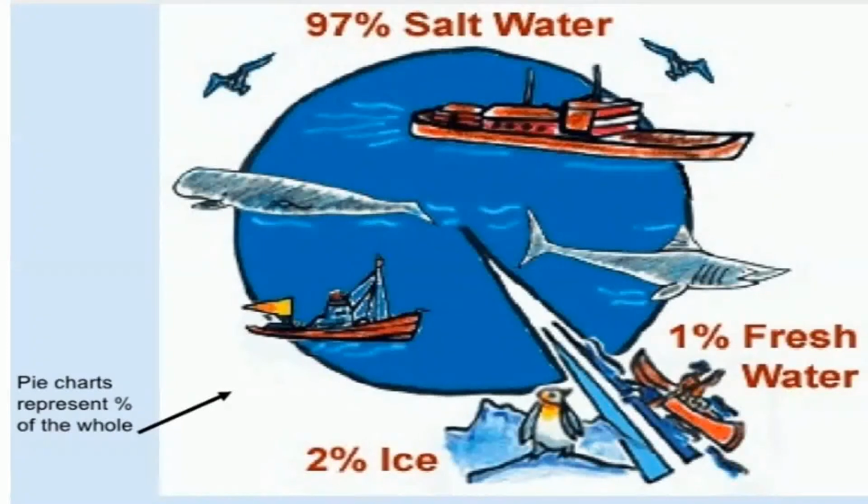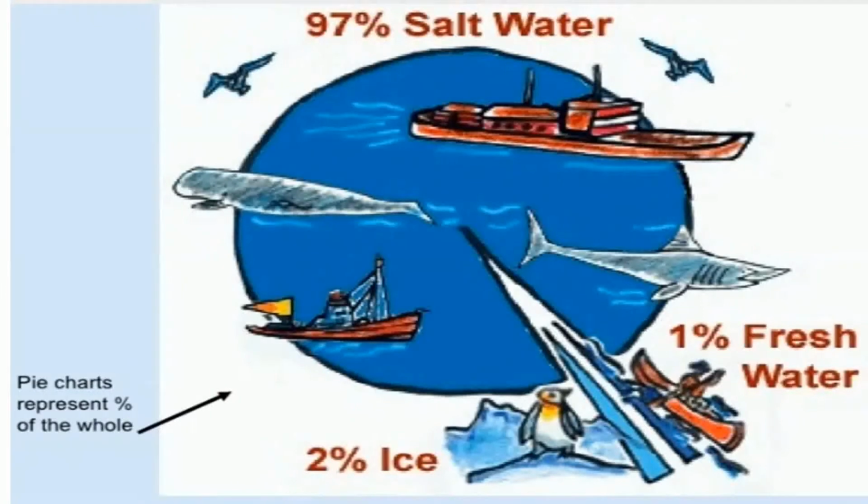from the available water, 97% of the water is present in oceans. And this oceanic water is the salty water, which is not good for drinking. And the rest of the 3%, it is the fresh water, which is the potable water, that means, which is good for drinking.